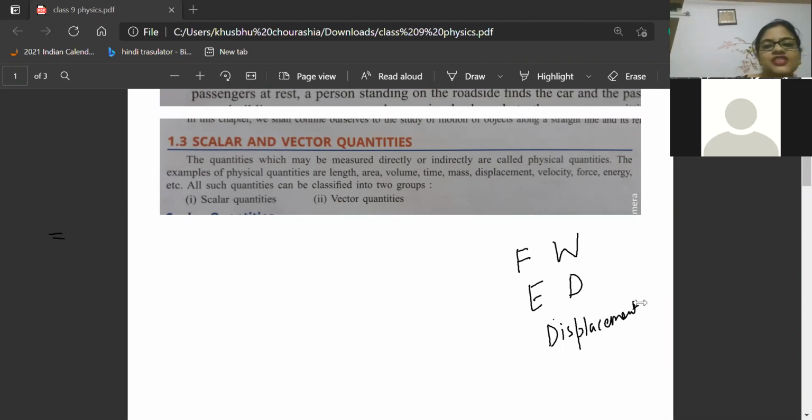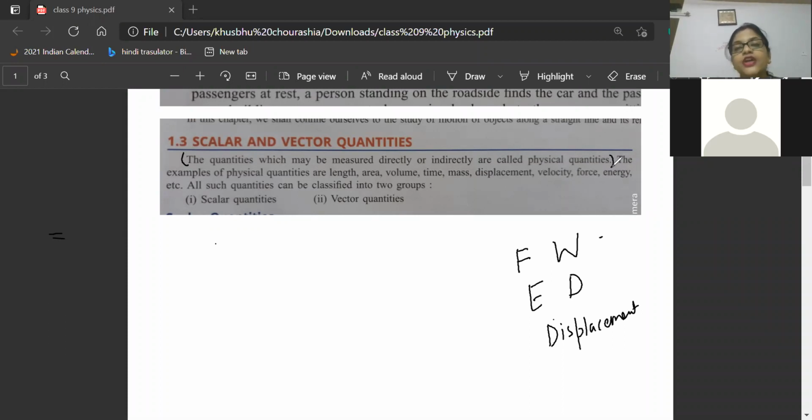So definition of physical quantity is here. The quantities which may be measured directly or indirectly is called physical quantity. Okay. So those you can measure directly or indirectly is called physical quantity. Okay. Example of physical quantity: length, volume, time, mass, displacement, everything is considered as physical quantity.